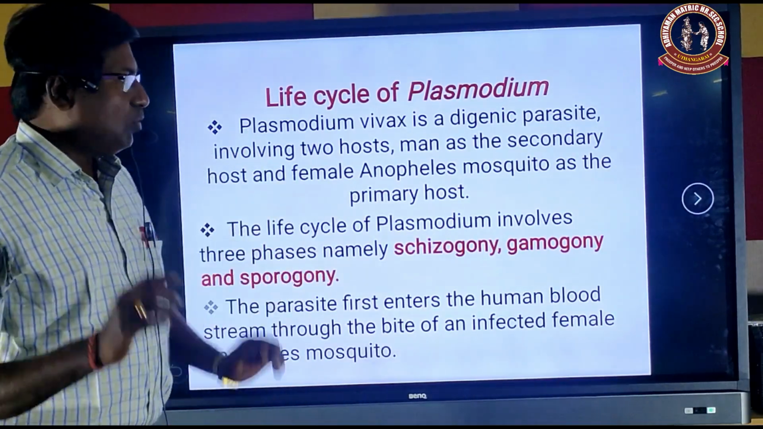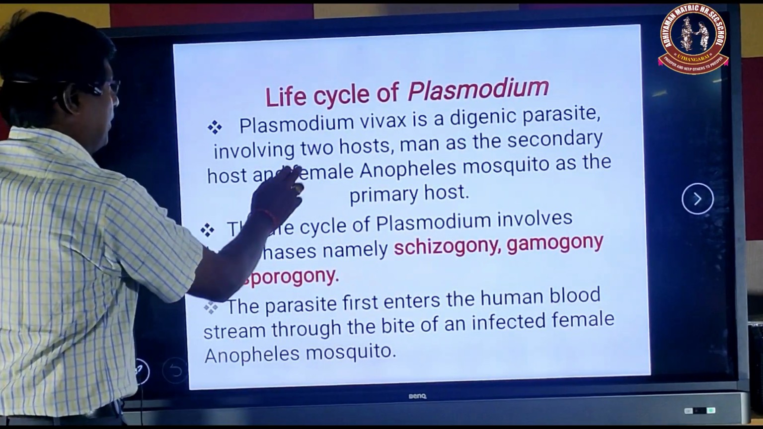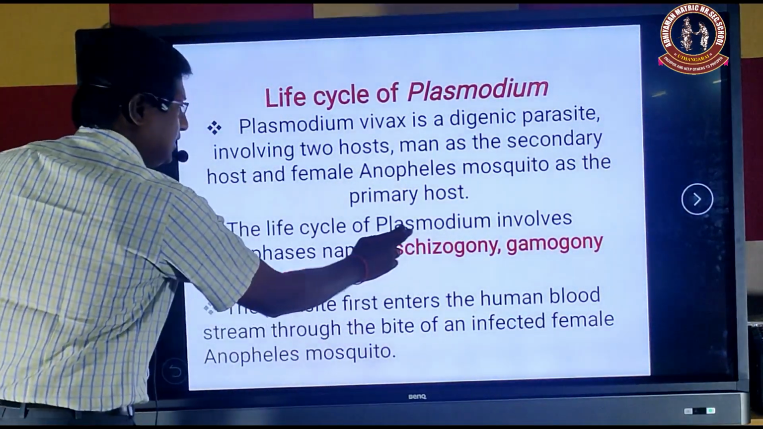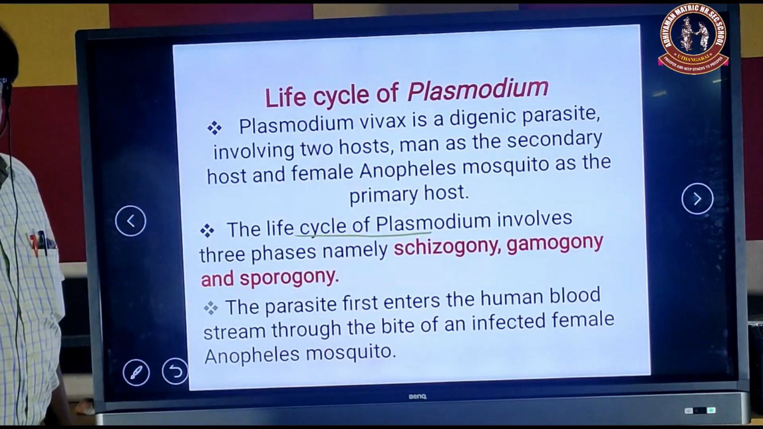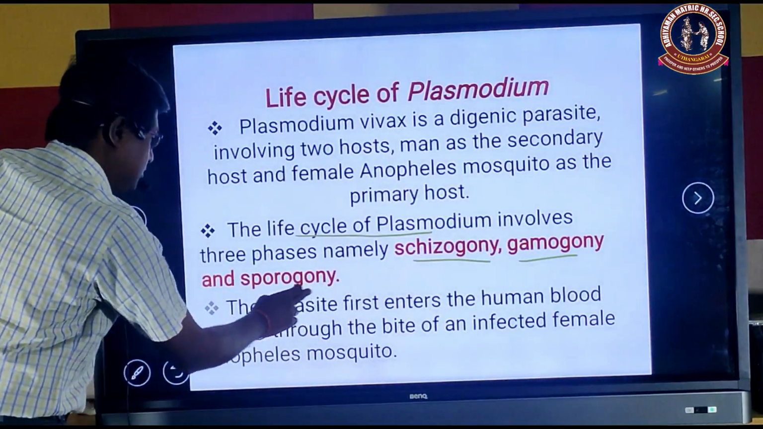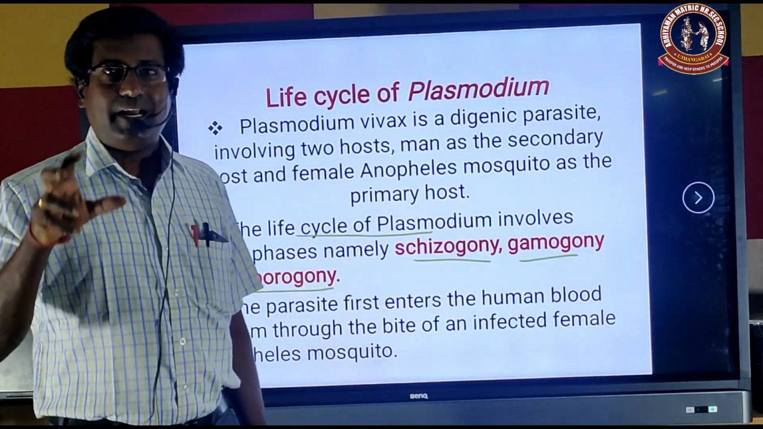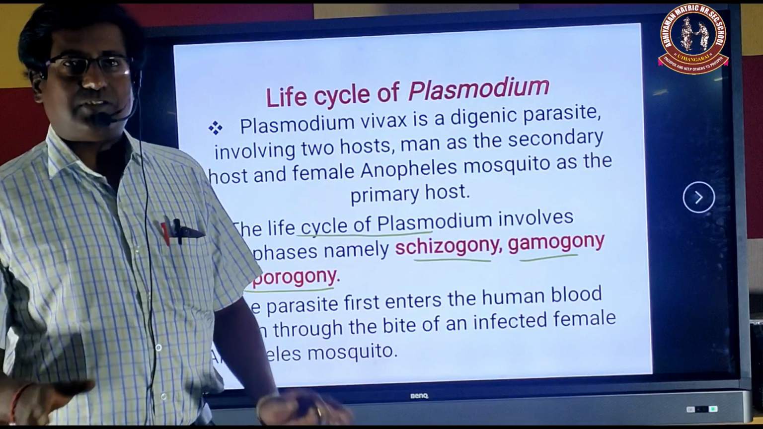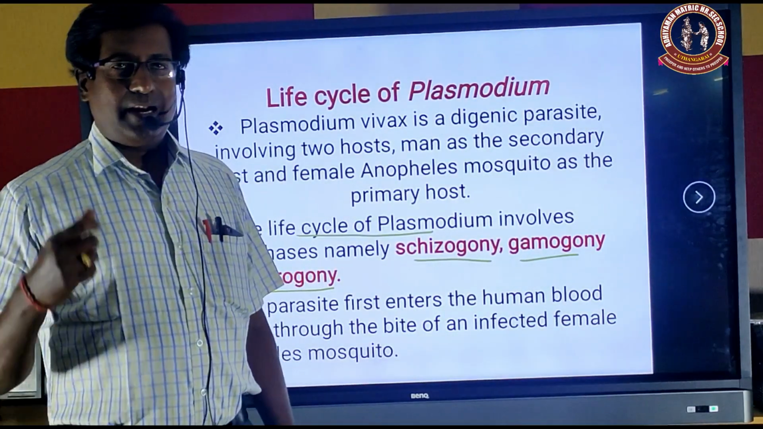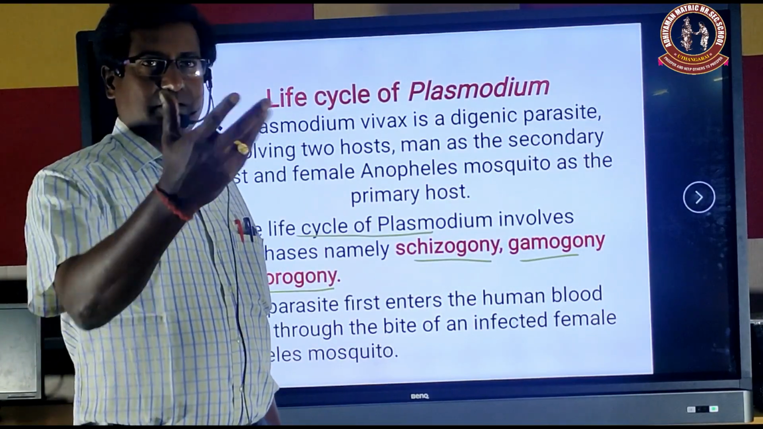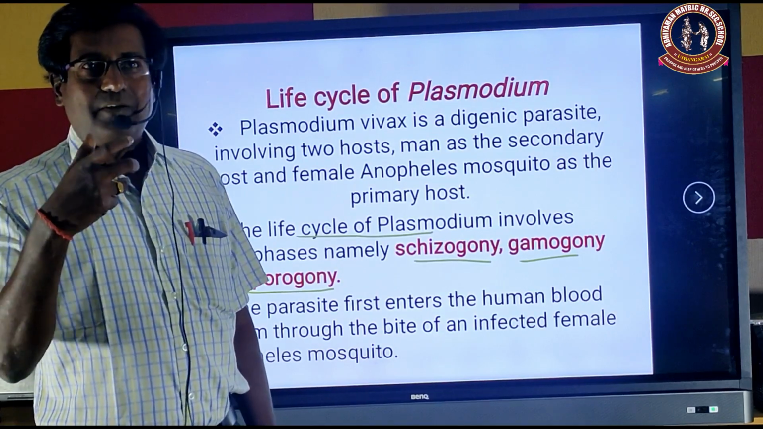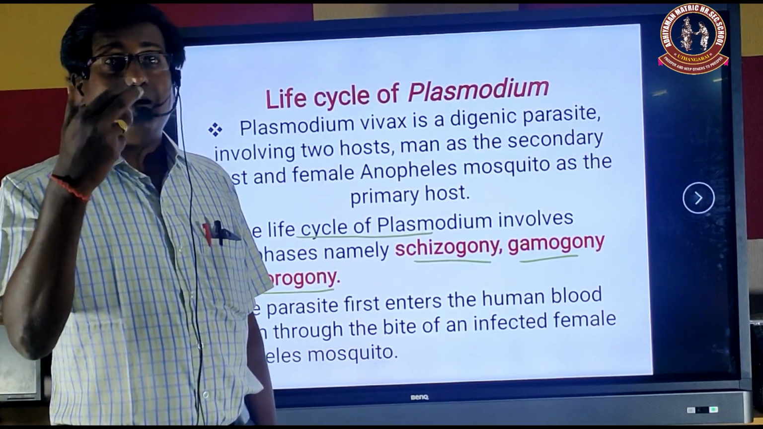Plasmodium vivax has three life cycles, called zygogony, gamogony, and sporogony. So they involve three life cycles. First, the female Anopheles mosquito bites a person, and these parasites enter the person. As it feeds, the mosquito releases saliva along with the sporozoites into the person.